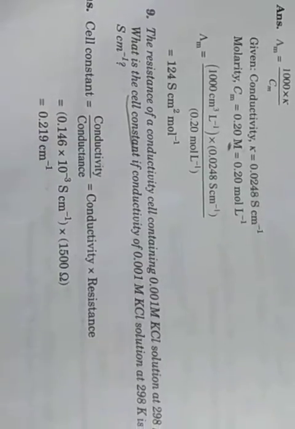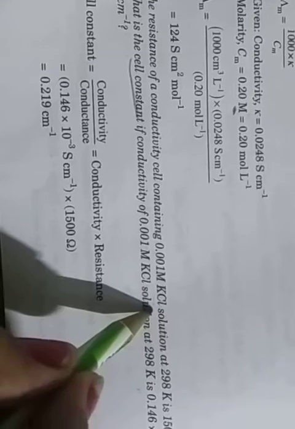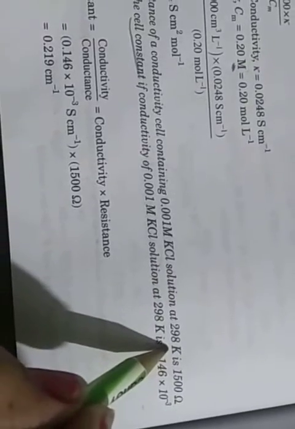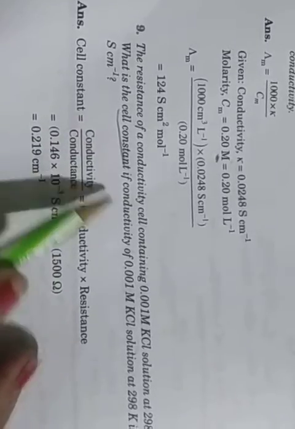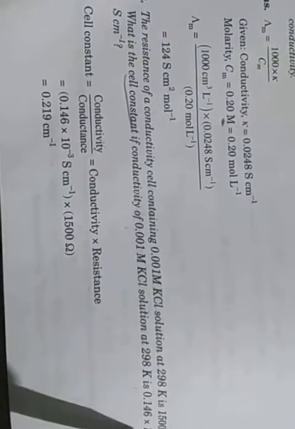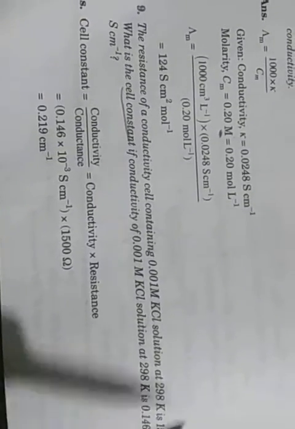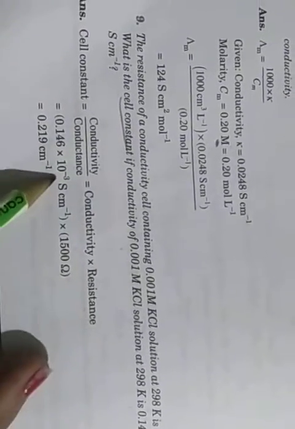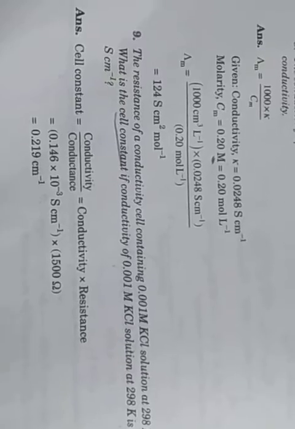Clear? Okay, so you are no longer confused by the concentration. Here, the given resistance of the conductivity cell containing this KCl solution at 298 Kelvin is 1500 ohm. What is the cell constant if the conductivity is given? Conductivity multiplied by resistance, so the cell constant value we can easily find. Okay, got it?